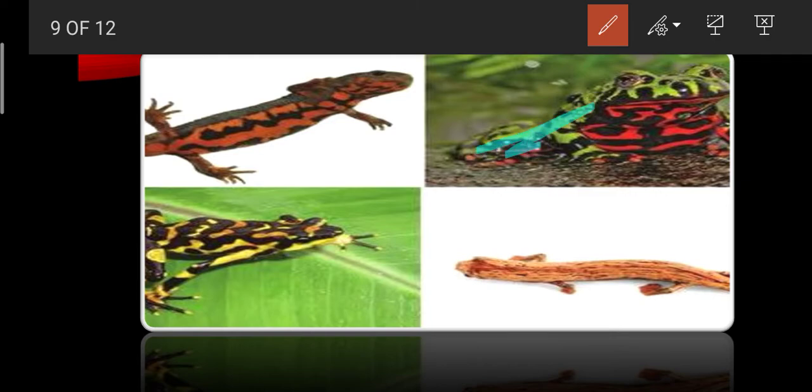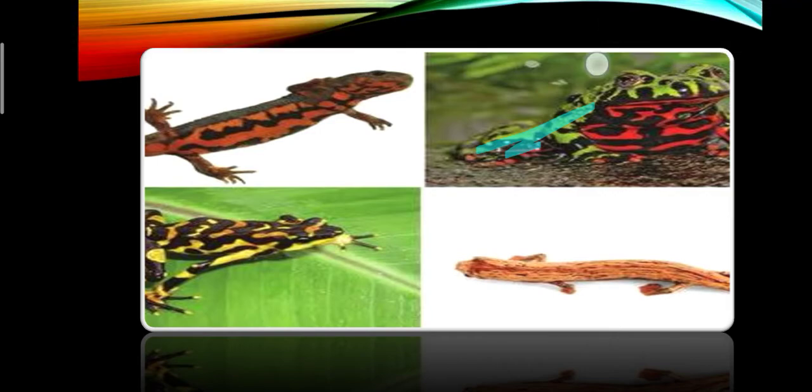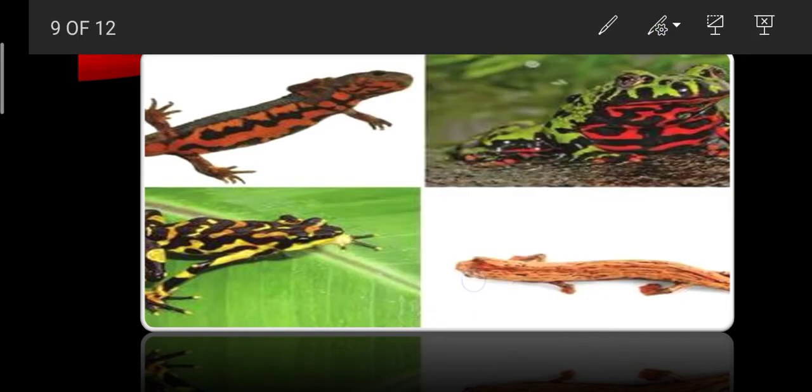Their skin is very thin, which helps them to breathe inside the water, and they breathe by the help of nostrils present on their mouth on land.